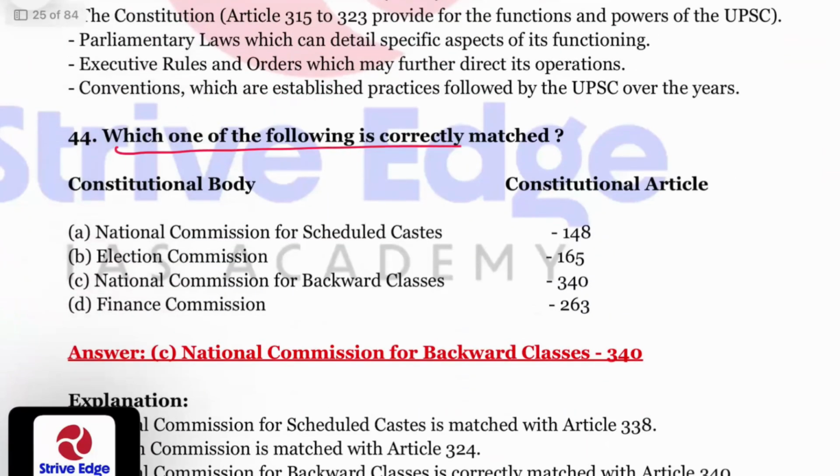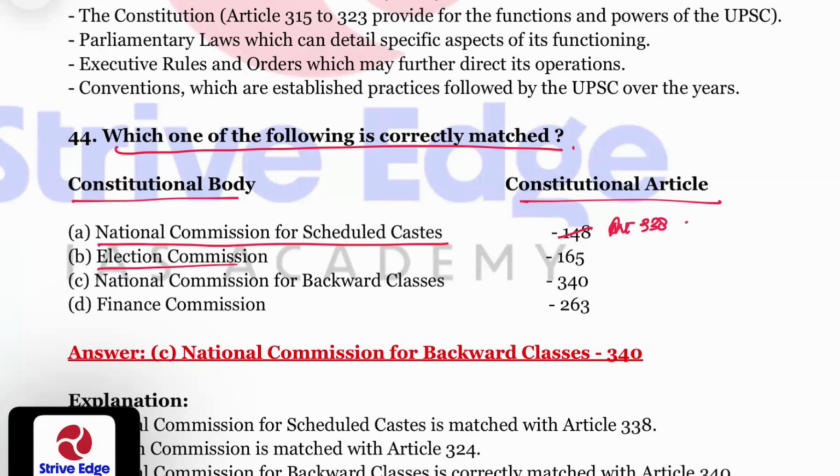Which one of the following is correctly matched? Constitutional body and constitutional article. National Commission for Scheduled Castes is Article 338. Election Commission is Article 324. National Commission on Backward Classes is Article 340. Finance Commission is Article 280. So C is the correct answer.